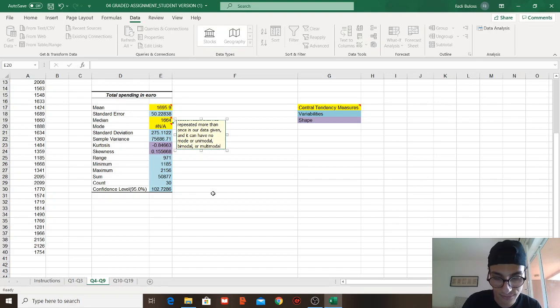In this case, it has no mode, meaning we have no observation that has repeated in our data given.